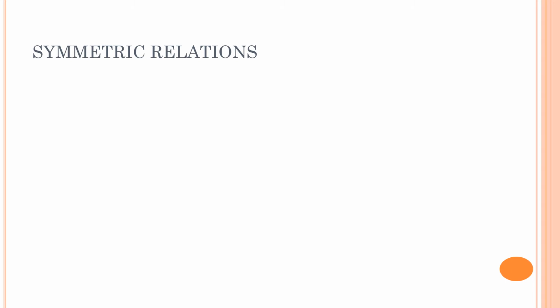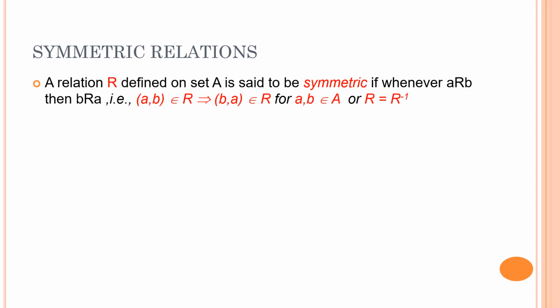Let's come to the next category of properties, which was the symmetricity property. Under symmetricity property, if you remember, we had three properties: symmetric, asymmetric and anti-symmetric relations. Let's talk about the first one, symmetric relations. A relation R is said to be symmetric if we can say that A is related to B implies that B is also related to A.